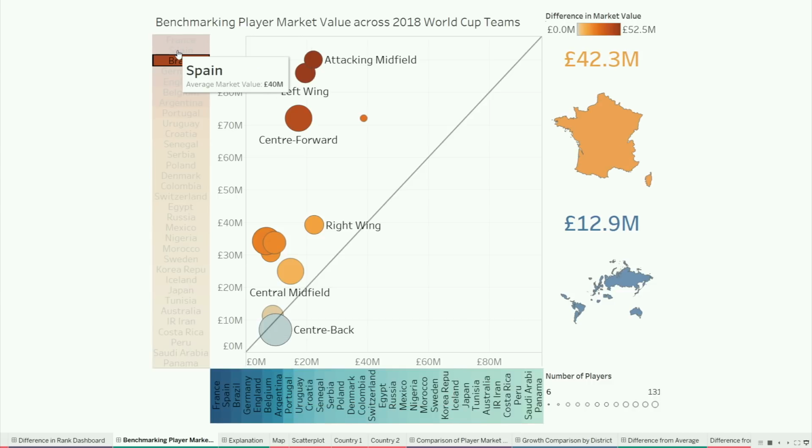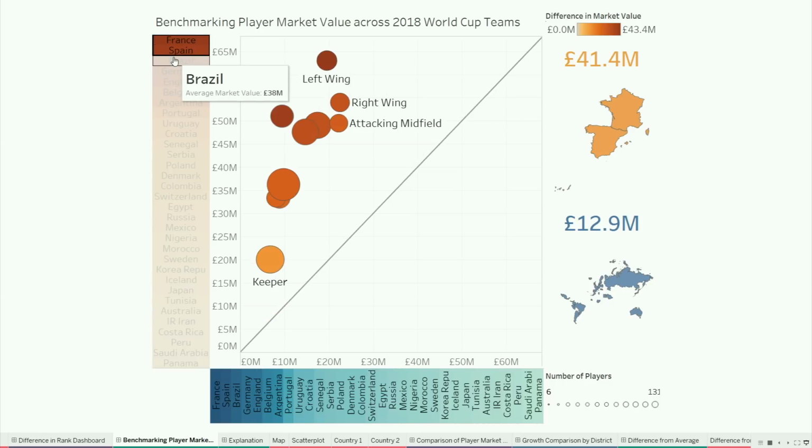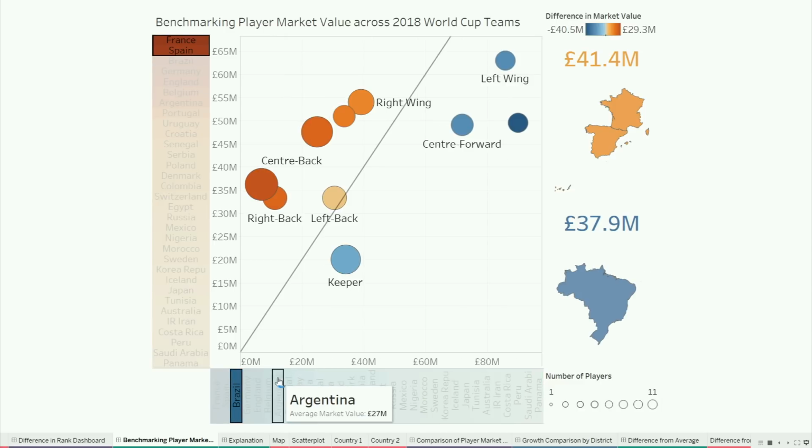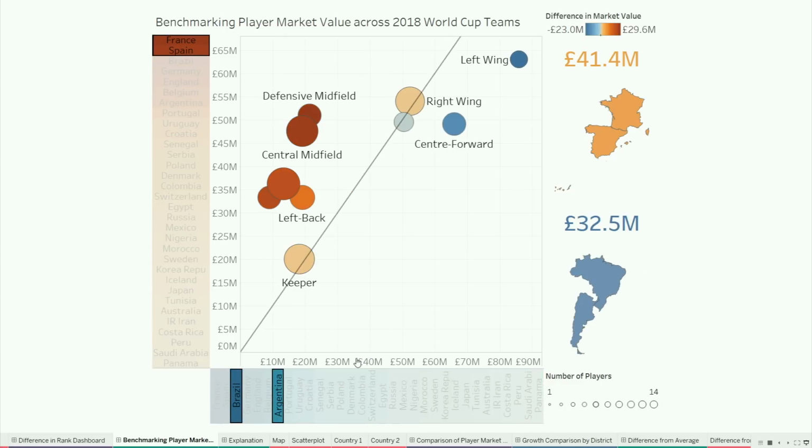We could also do things like compare the top two teams in Europe to the top two teams in South America. So France and Spain versus Brazil and Argentina, for example. That's now showing you the average across those two teams. So the best two South American teams are better at left wing and center forward, but the best two European teams outperform in all the other positions.